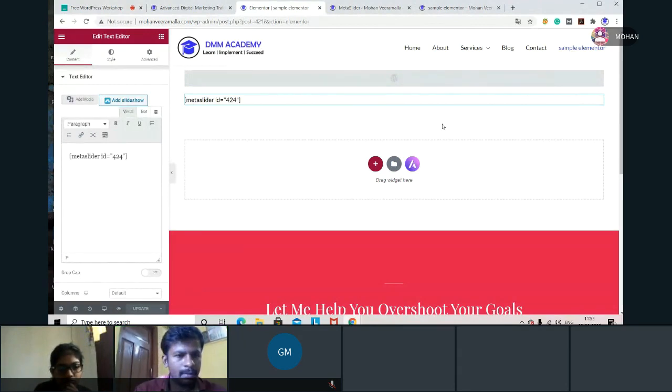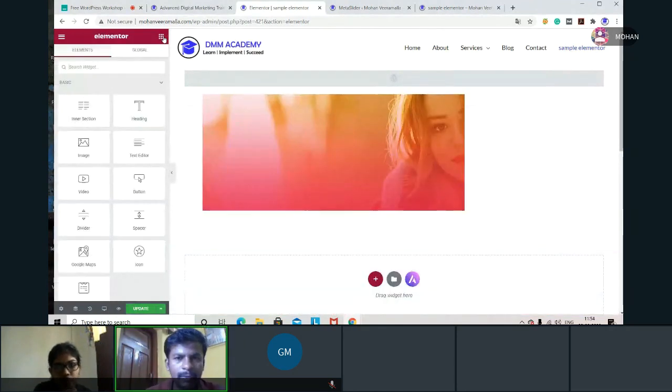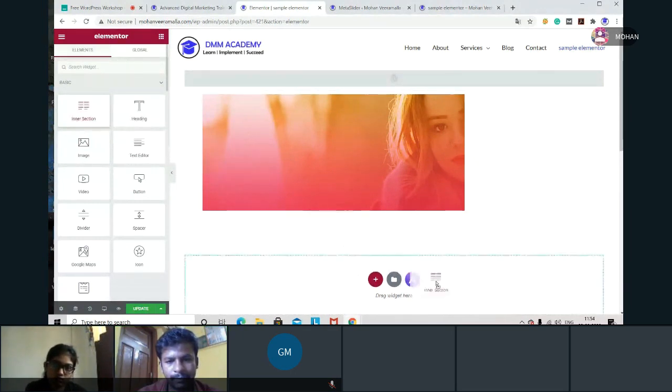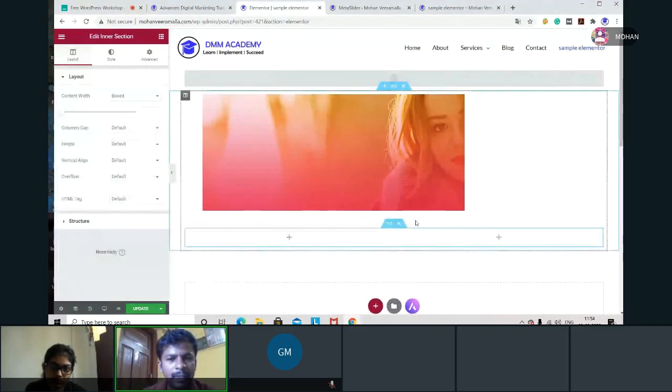Now after this I want to show about the company or about me. Then what should I do? Now I want a design which will have the left side image and right side content, or right side content and left side image, whichever way I want to show. How? See, here we have something called inner section. I'm taking this inner section and dropping it here. Inner section I dropped.